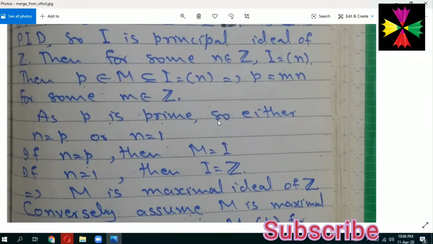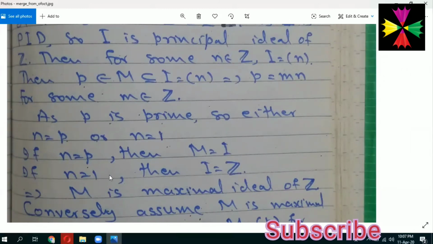because a prime number can be written in only one way. For example, 7 is prime, and 7 can only be written as 1 times 7 or 7 times 1. So as P is prime and P is written as m times n, this n will either be equal to P or equal to 1. Now if n is equal to P, then M is equal to I, because I is generated by n, M is generated by P, and n is equal to P.